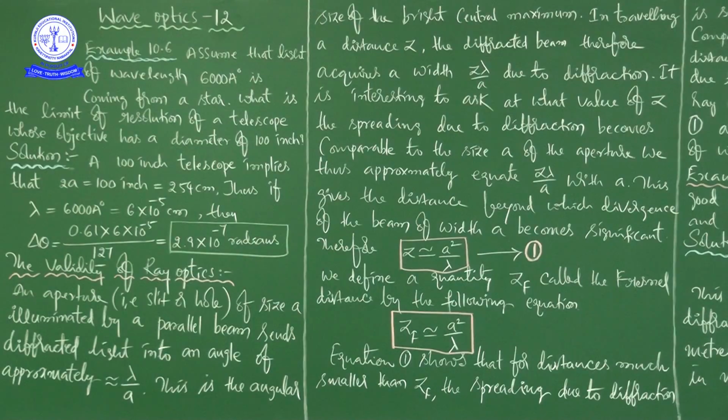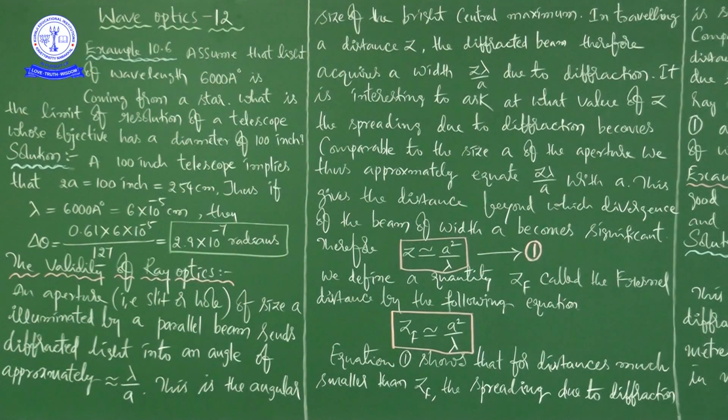In our previous class I drew one picture, and there itself we can see the central bright maximum and its size. So this is the angular size of the central bright maximum.